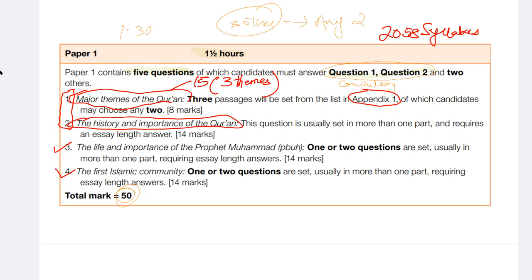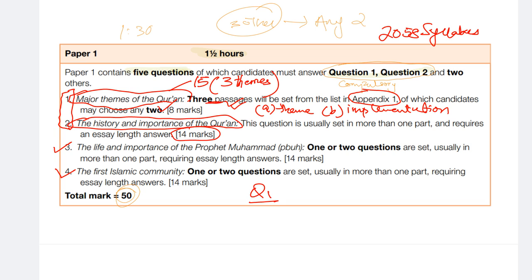You're given a total of 3 passages and you have to choose any 2 from this. And you have to give 2 answers, the A part being of your main theme and the B part being of your practical implementation. Next up, we have the history and importance of the Holy Quran. It is also divided into an A and B part, and it's a total of 14 marks. So the divisions are as such.